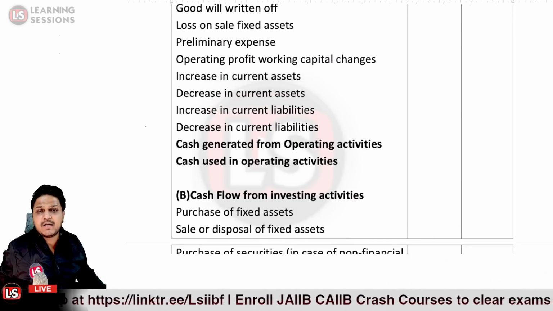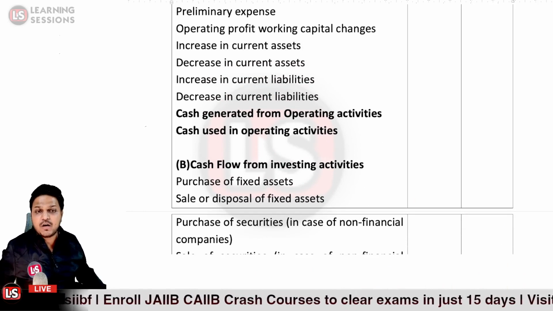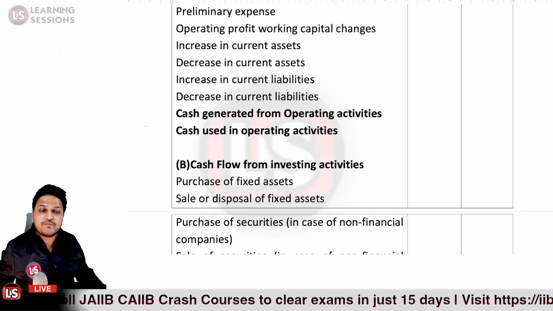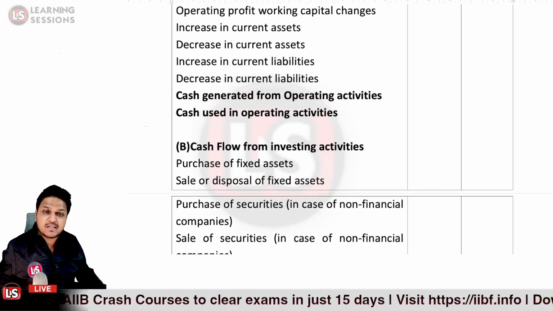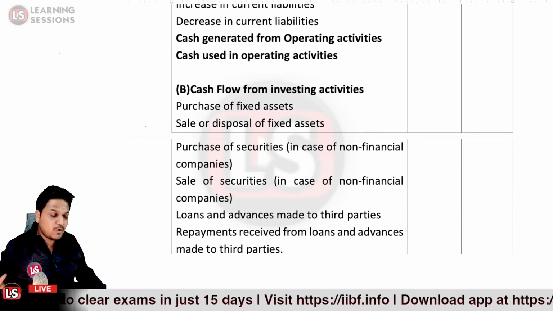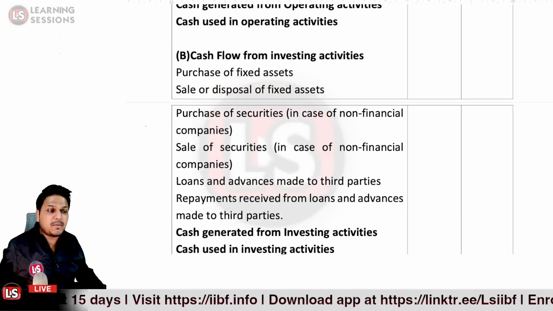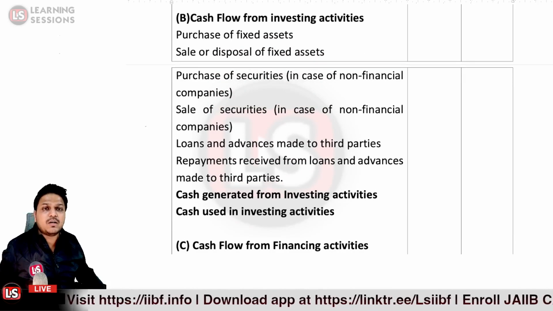After that, the second component is cash flow from investing activities. When you have purchased a fixed asset, or sold or disposed of fixed assets, or purchased securities, or sold securities, or it could be that loans and advances have been made to third parties, or you have received repayments of loans and advances made to third parties. That is related to investing activity.